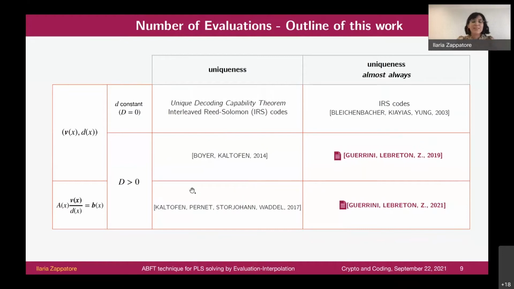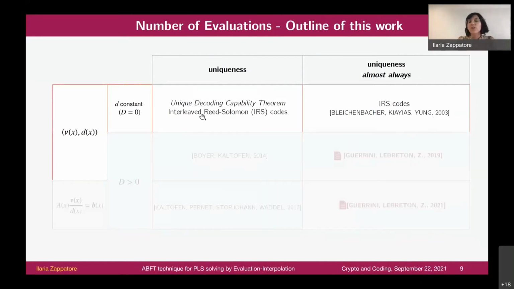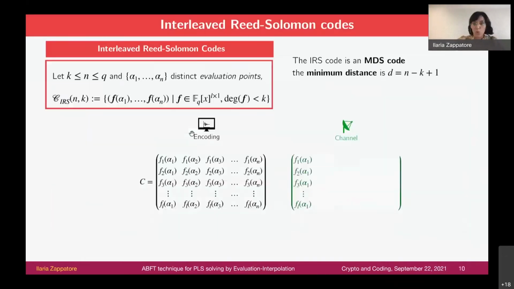And what we first remark is that if we want to reconstruct, instead of a vector of rational functions, a vector of polynomials, what we have is the problem of decoding a variation of Reed-Solomon codes, the interleaved version of Reed-Solomon codes. So we first now speak about these codes. Basically, interleaving is a construction that we can apply to any code in general. Here we apply it to Reed-Solomon codes, and this construction allows us to correct what we call burst errors, errors on consecutive elements of the code word.